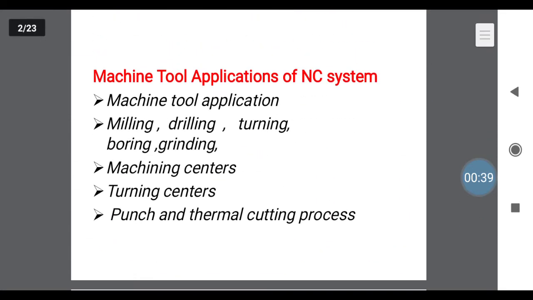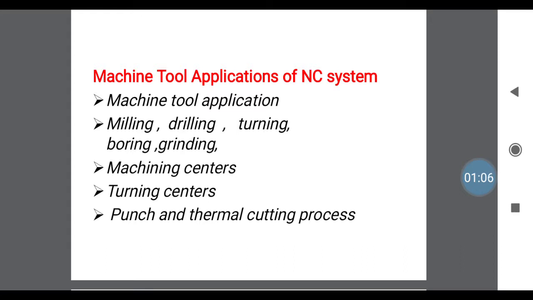Next one, what are the applications of NC machines? In application, the first category is machine tool application. Machine tool application means the machining applications of these NC systems. That is milling, drilling, turning and boring, grinding operations, which we are using in our lathe operation. Same applications we can use in the NC system, that is numerical control machines.